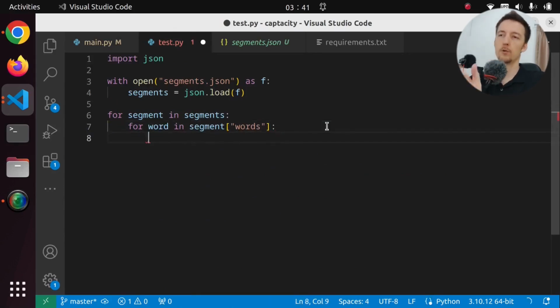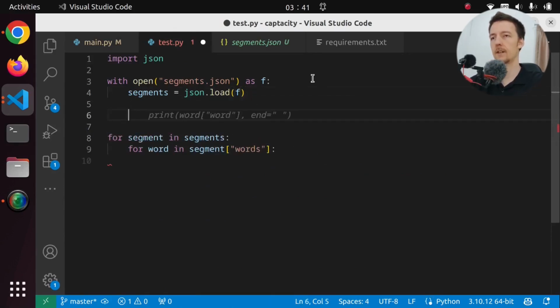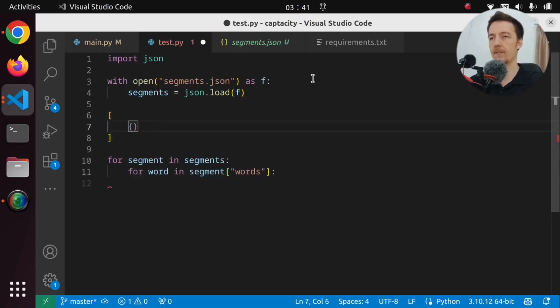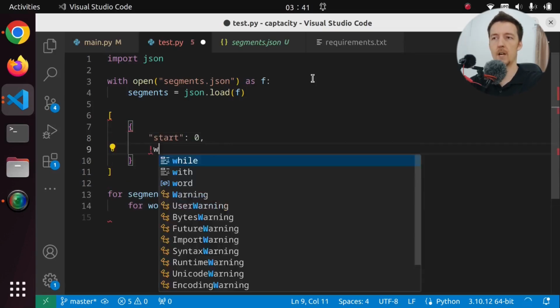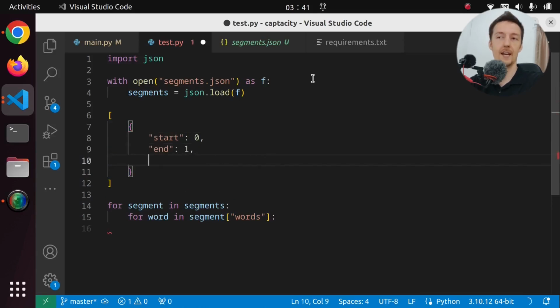And what I would like to create is kind of a data structure like this. I would like to have a list, and in the list we might have a dictionary, and there might be a start, and there might be an end, and then there might be the text. Or in fact, yes, there might be words, which is a list of the words.